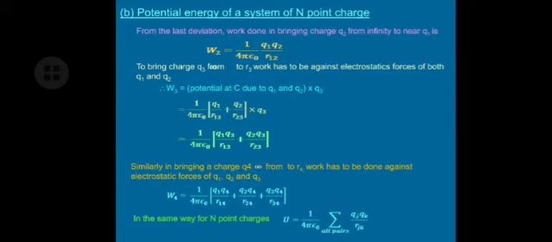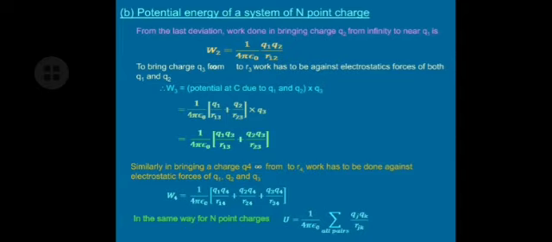Potential energy of a system of n point charges. Now here n point charges are at infinity, and we are going to bring these n point charges one by one to their relative positions. In our first derivation, we brought one charge from infinity to the given position, and then the second charge Q2 from infinity to the given position.